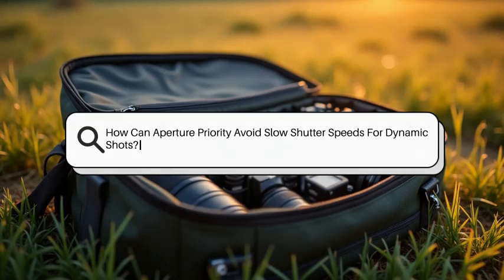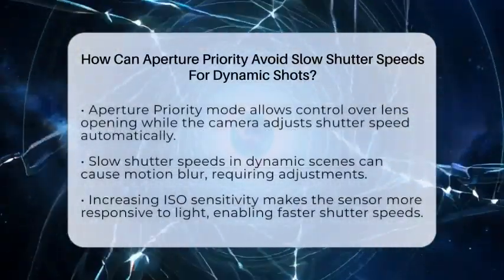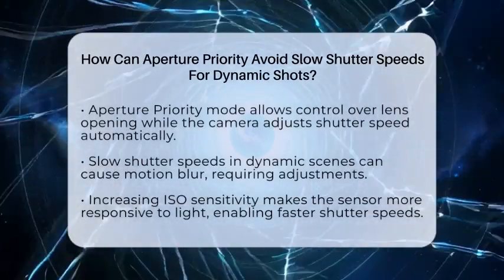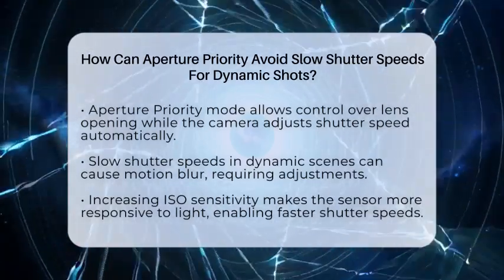How can aperture priority avoid slow shutter speeds for dynamic shots? Imagine capturing a fast-moving sports scene or a lively street parade without blurry motion. That's where understanding how to manage your camera settings becomes essential.